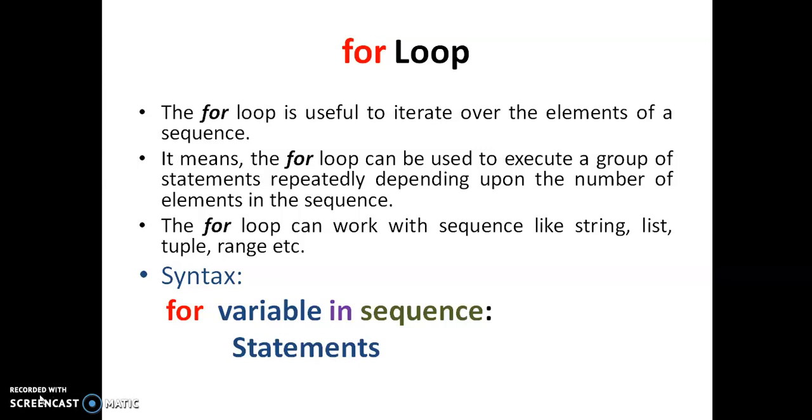For is a keyword, and variable is the user defined variable, whose type follows the sequence. If the sequence elements are integers, our variable is also an integer. If the sequence values are strings, then our variable is also a string. If the sequence values are any collection or any other sequences, then our variable is also another collection or sequence.